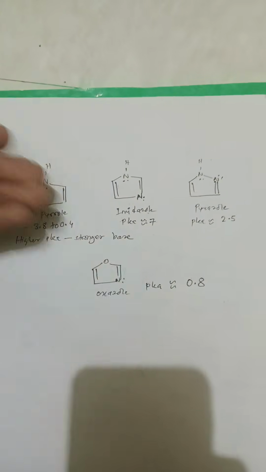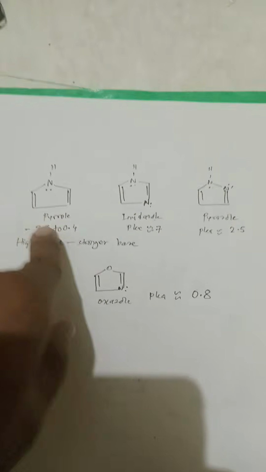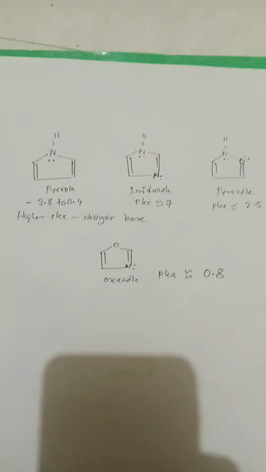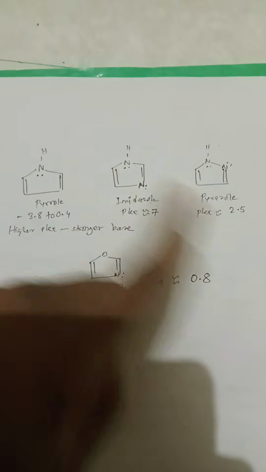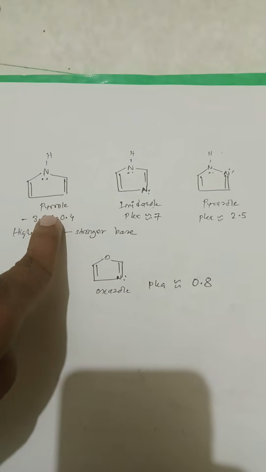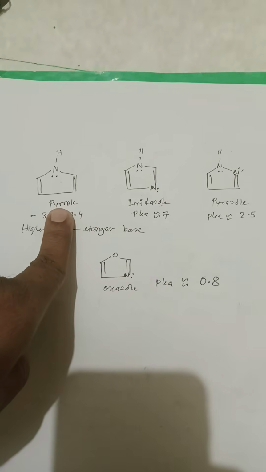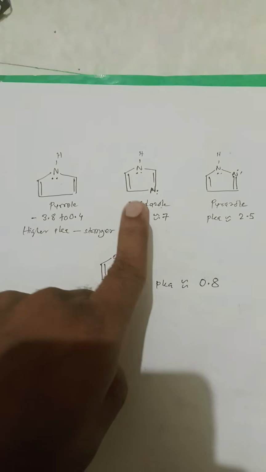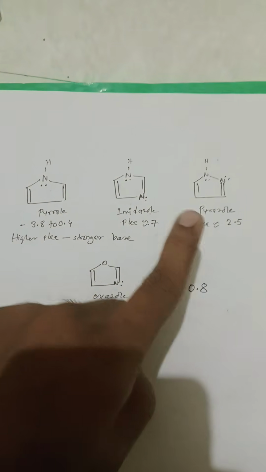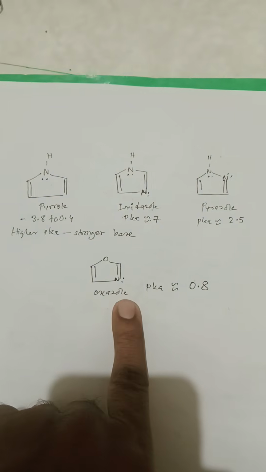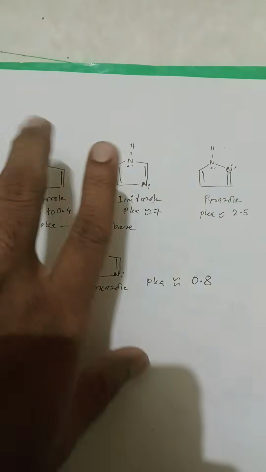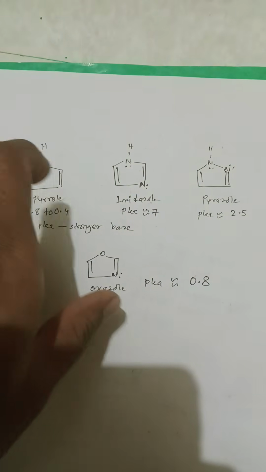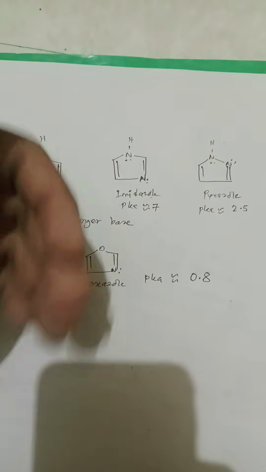I want to tell a very interesting piece of information related to these heterocycles, which are aromatic 5-member nitrogen-containing. This is Pyrrole, a 5-member aromatic nitrogen-containing heterocycle. This is Imidazole, Pyrazole and Oxazole. Very simple. The basicity is determined practically by pKa value.